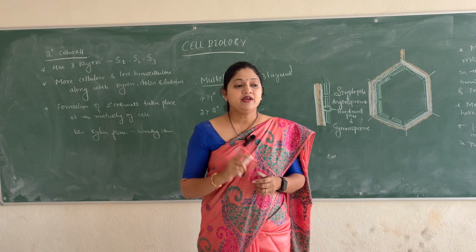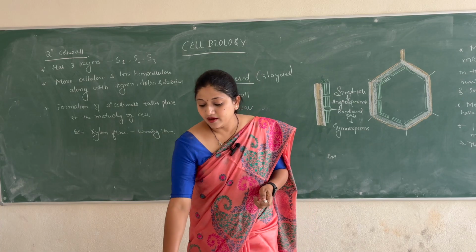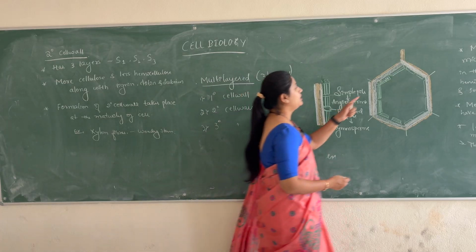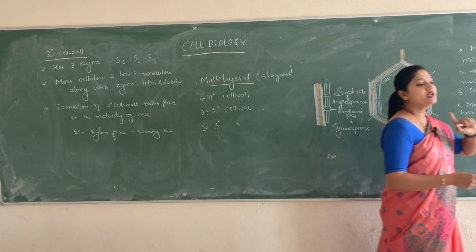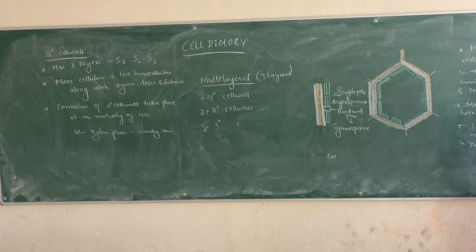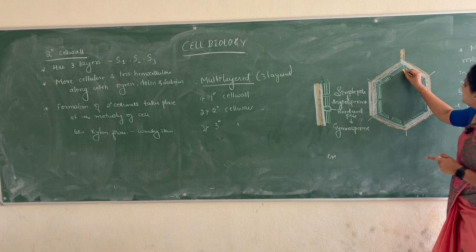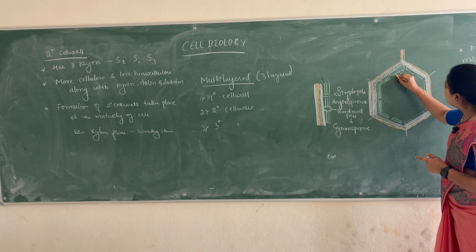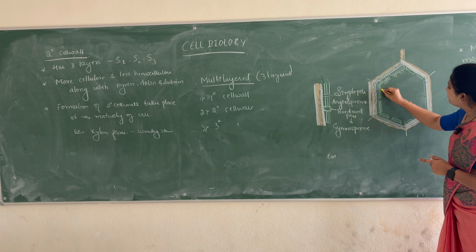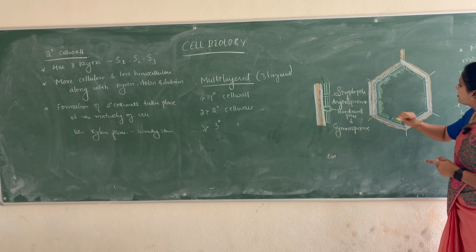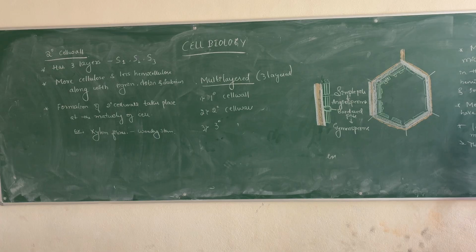Then we have the tertiary cell walls. Inner to the secondary cell walls, the tertiary cell walls will be present. But tertiary cell walls are not part of all the cells. They are present in some specialized cells, usually dead cells, like tracheids, fibers. Such cells will be having the tertiary cell wall. Here and there it will be present in the form of a patch, just to provide extra rigidity.